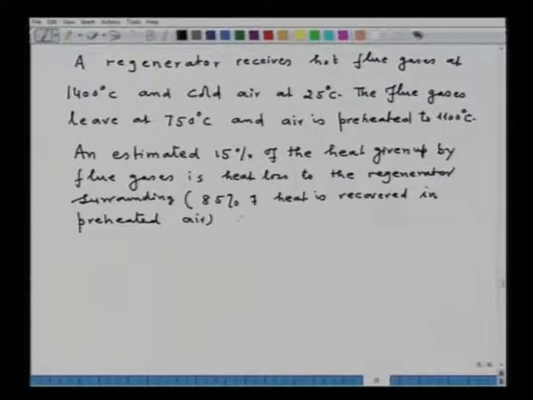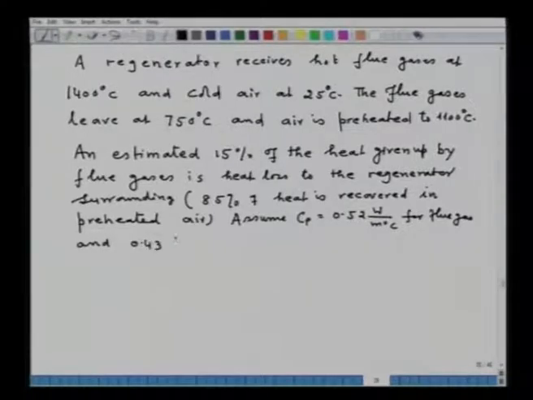You may assume Cp equal to 0.52 watt per meter degree Celsius for flue gas and 0.43 watt per meter degree Celsius for air, independent of temperature.